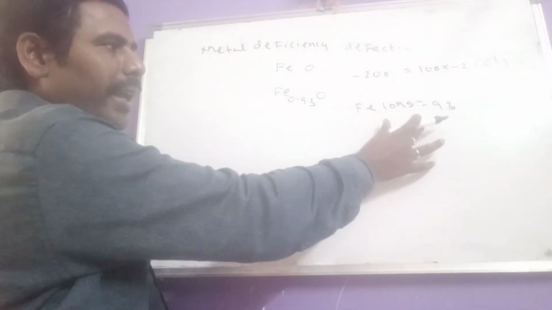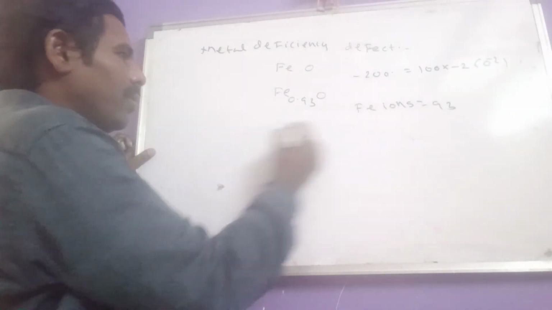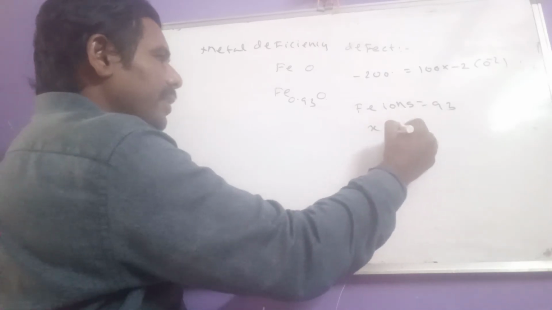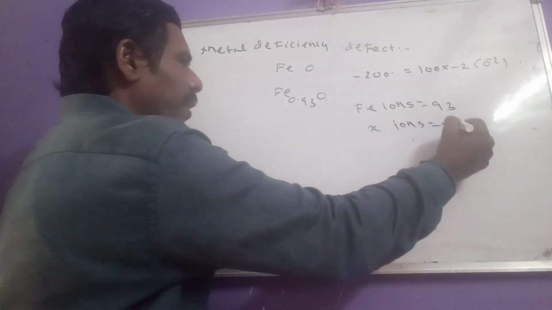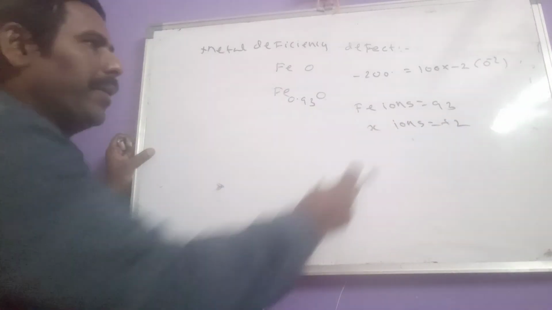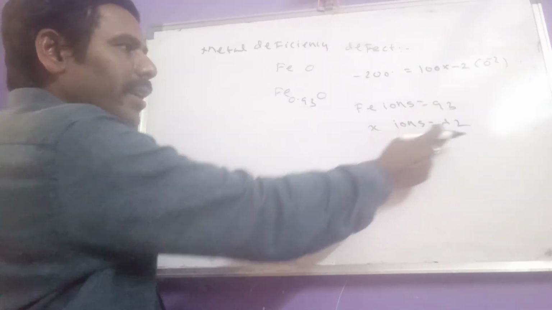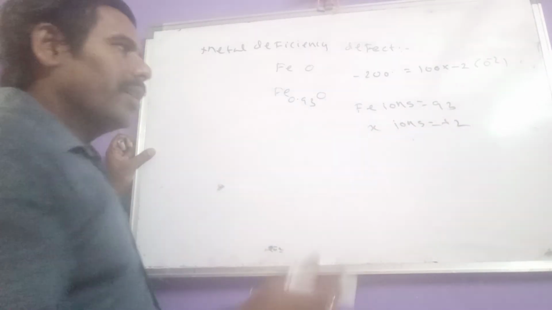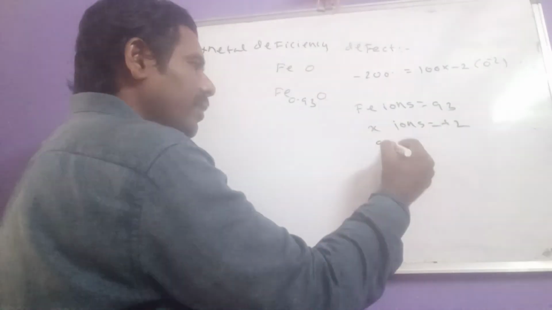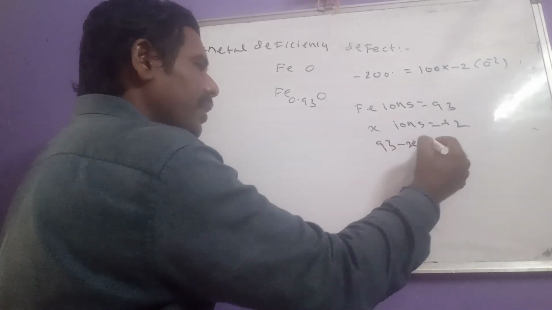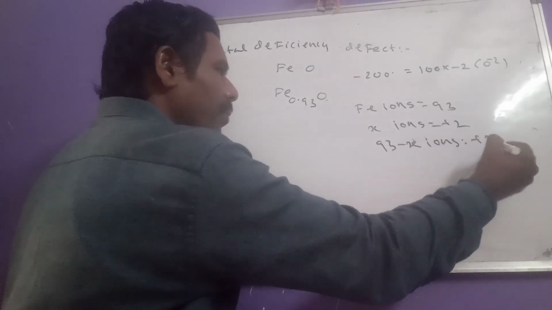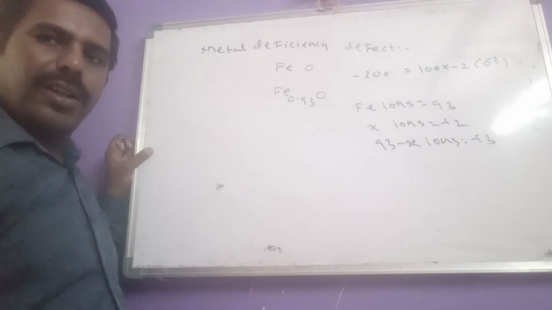Among the 93, let us consider X ions having plus 2 charge. Therefore 93 minus X ions will have plus 3 charge.